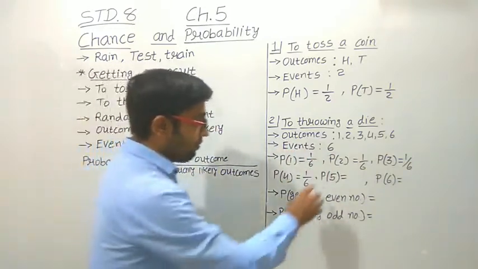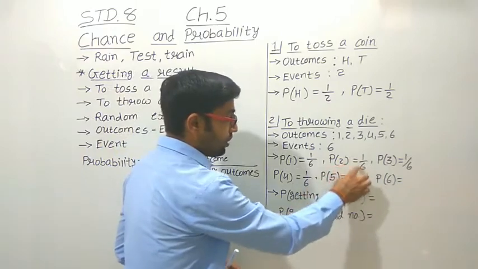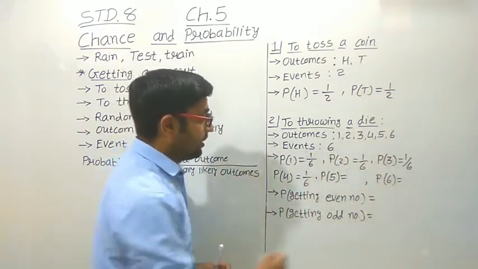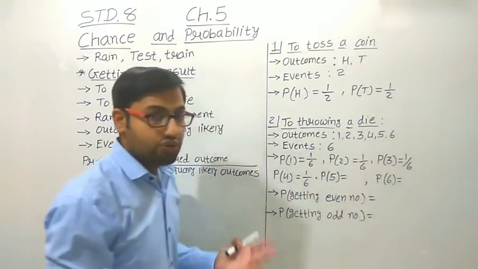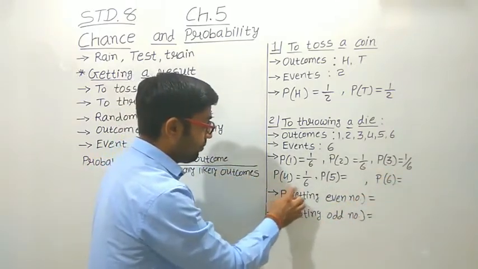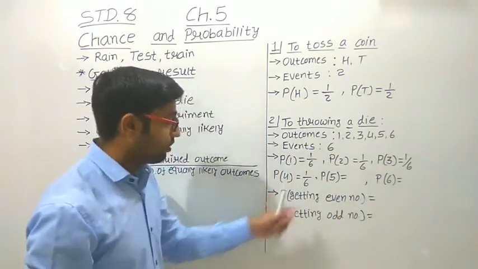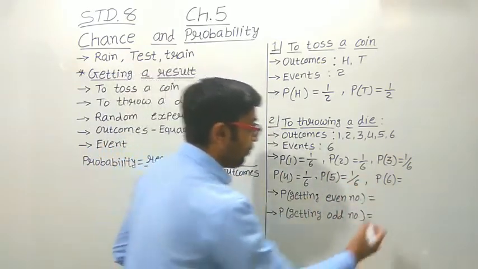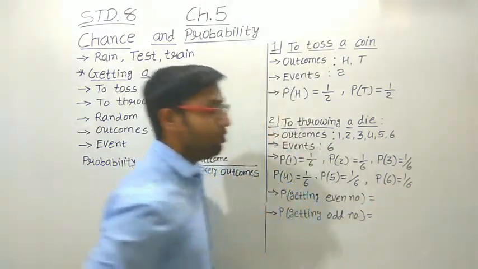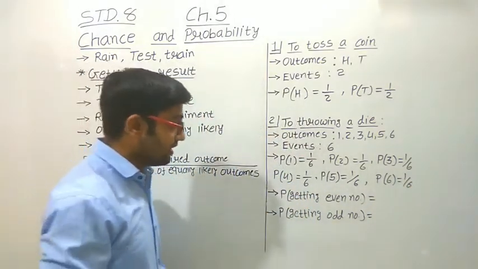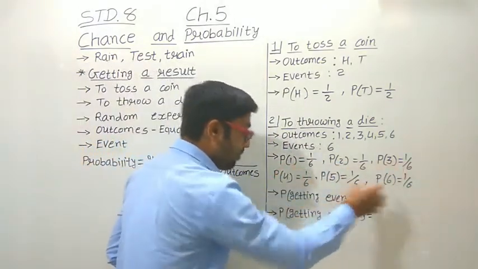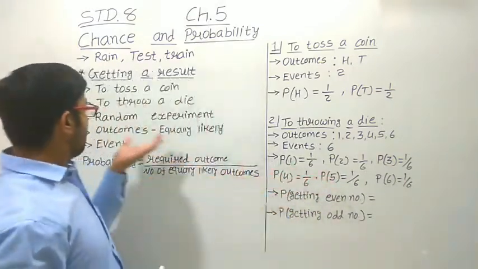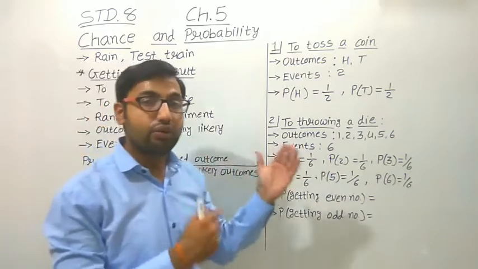In the same way, the probability of getting number 2 is also 1 upon 6 because 2 occurs one time. Probability of getting 3 is also 1 upon 6. Probability of getting 4 is 1 upon 6. Probability of getting 5 is also 1 upon 6. And probability of getting 6 is also 1 upon 6. So you can see that all the probabilities are equal, and that is why they are called equally likely outcomes.